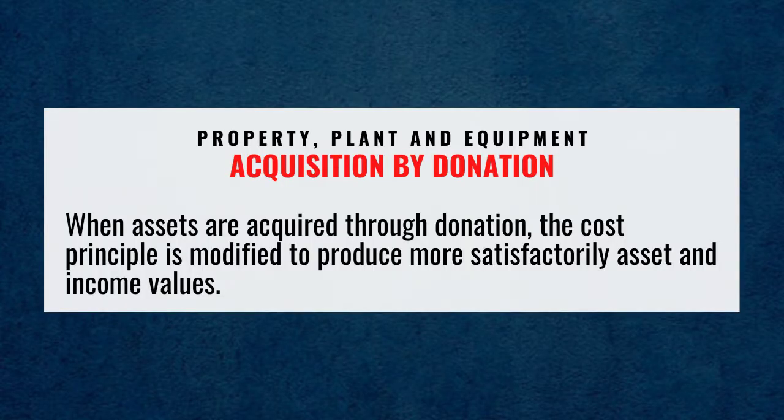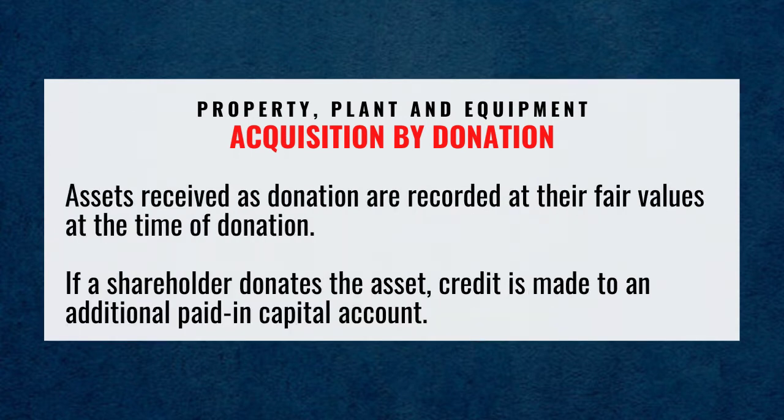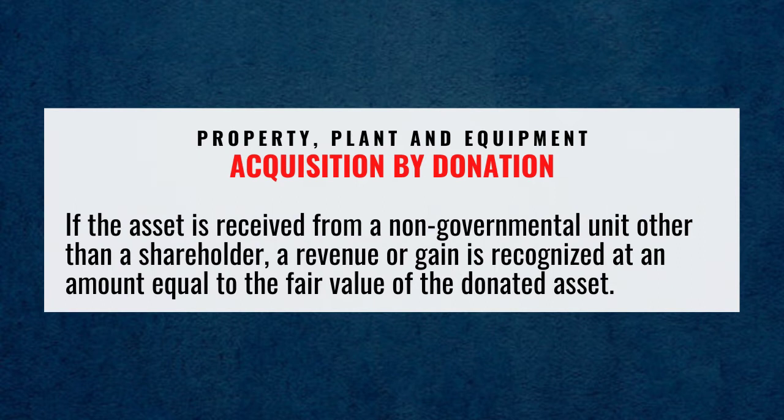Acquisition by donation. When assets are acquired through donation, the cost principle is modified to produce more satisfactory asset and income values. Assets received as donation are recorded at their fair values at the time of donation. If the shareholder donates the asset, credit is made to an additional paid-in capital account. If the asset is received from a non-governmental unit other than a shareholder, a revenue or gain is recognized at an amount equal to the fair value of the donated asset.